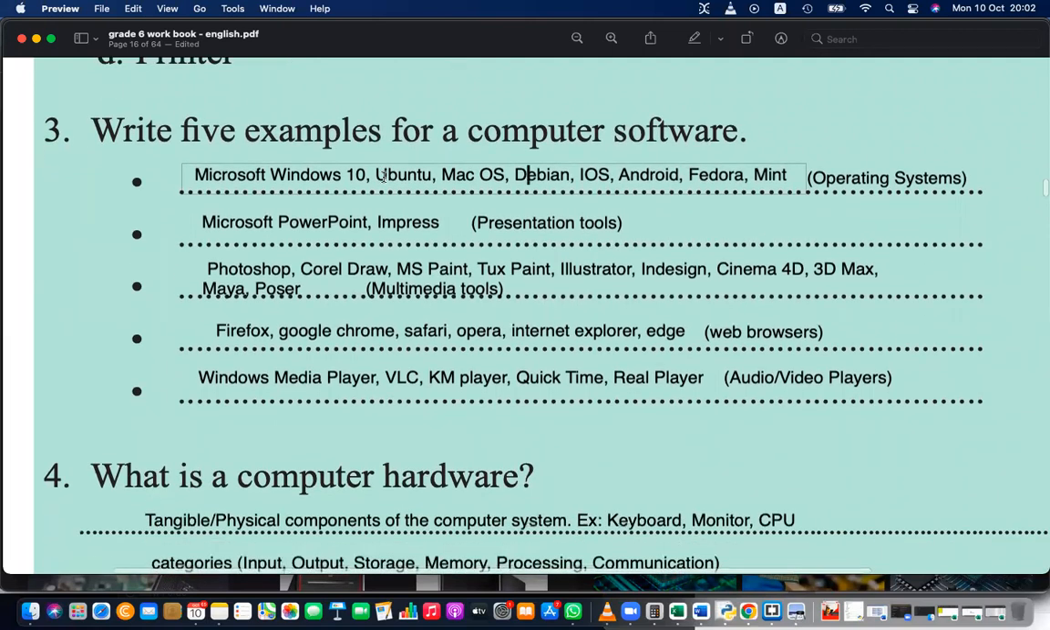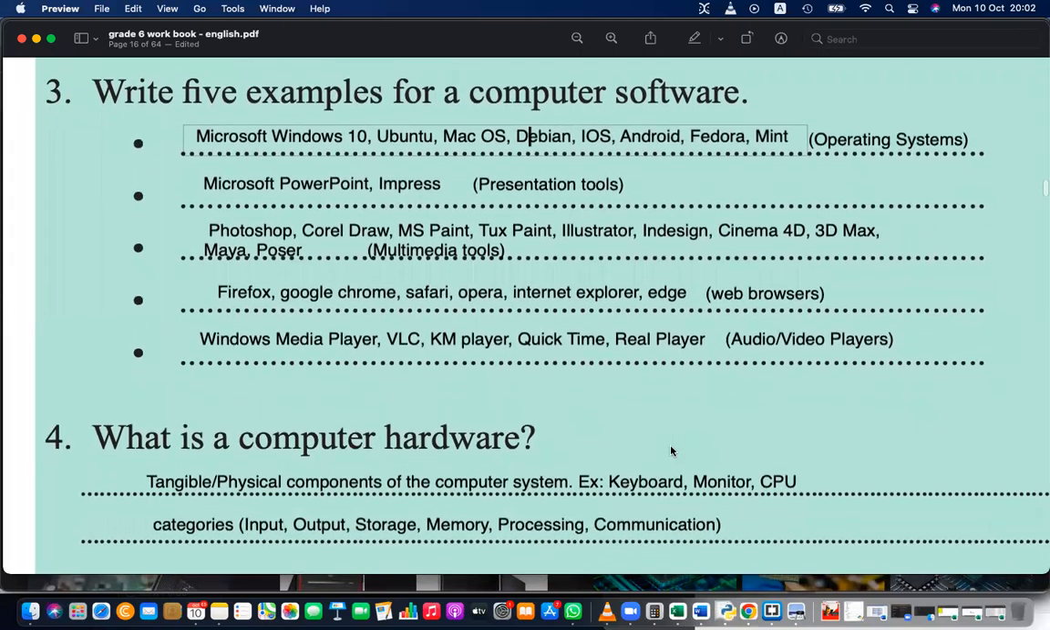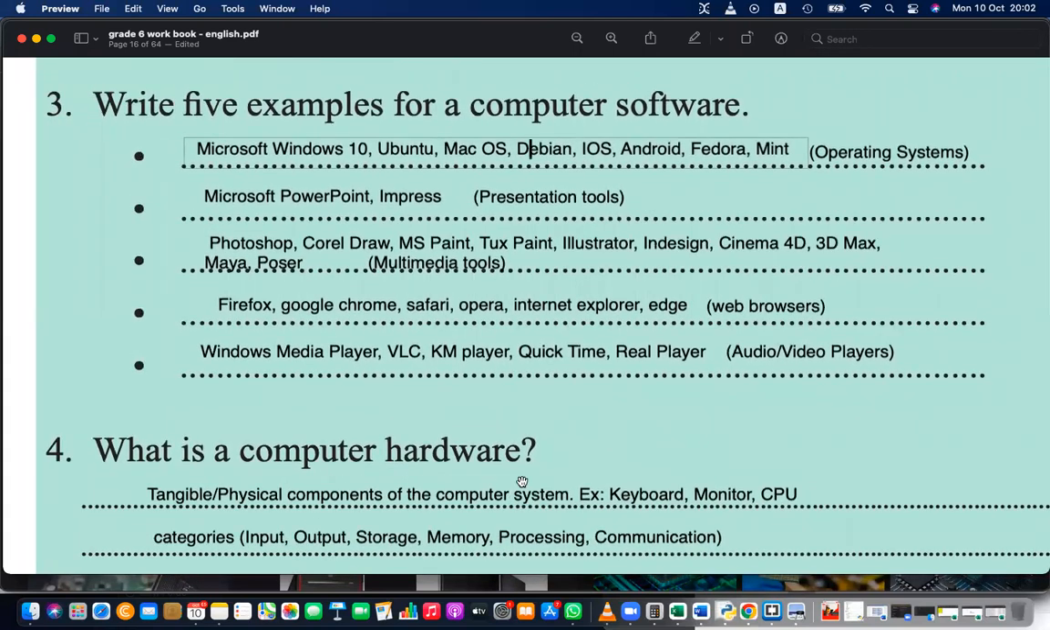On the other hand, hardware is what? Hardware is the tangible, physical components. You can touch, you can see. So those are called hardware. Please write down these two also, examples for software and hardware.